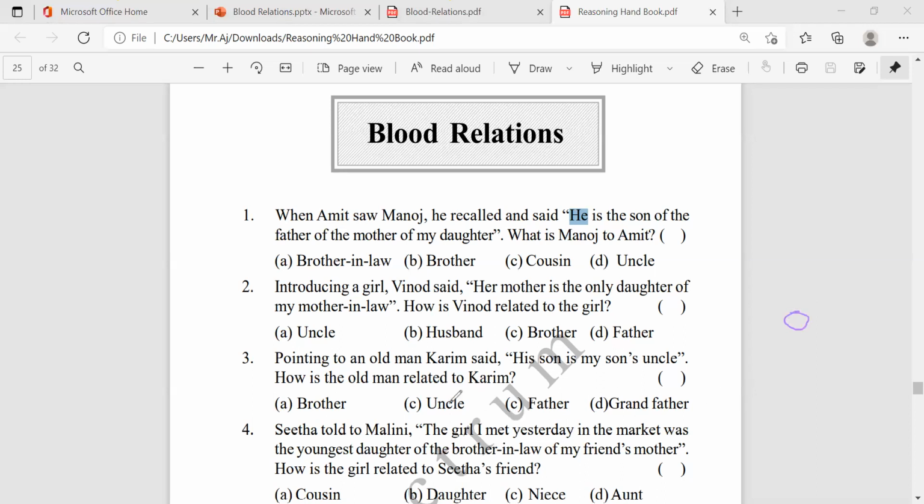Suppose I am Amit, feel like I am Amit. I'm saying my daughter. He is the son of the father of the mother of my daughter. My daughter's mother, and son of the father of the mother of father. So here the father, son.